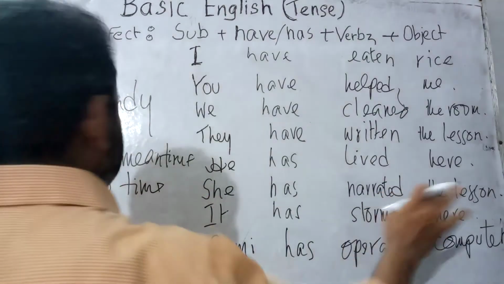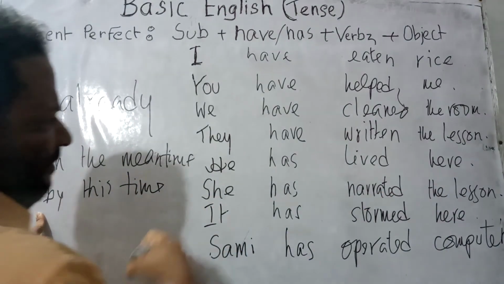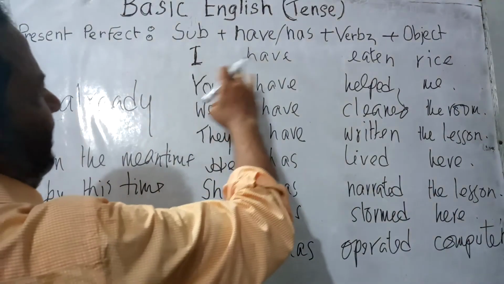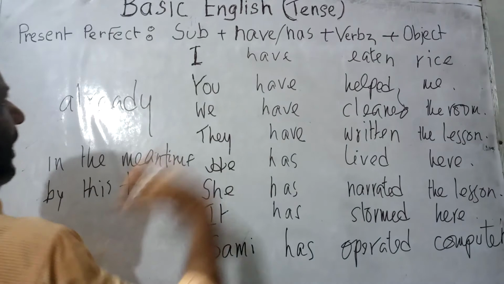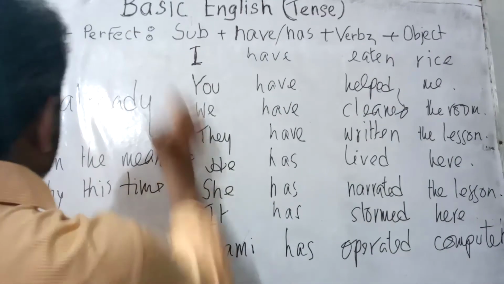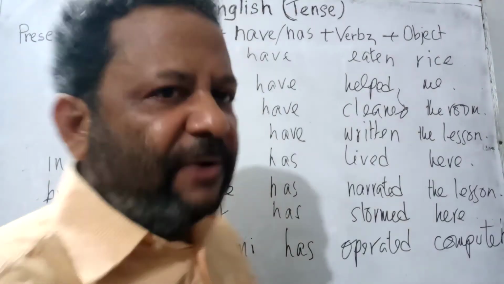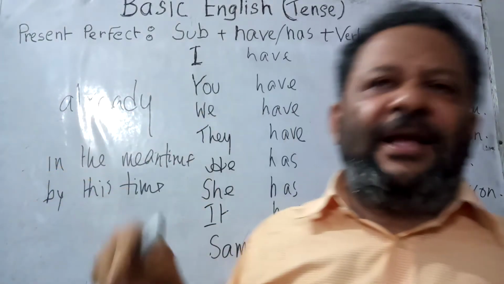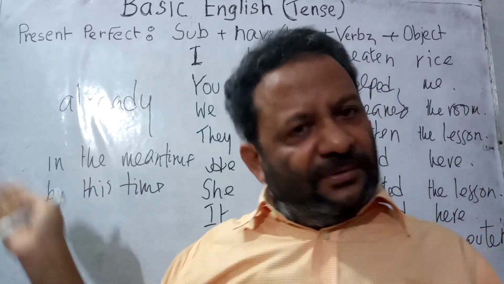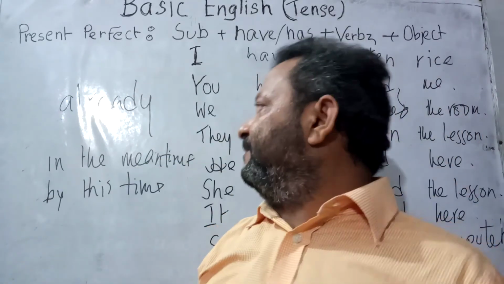Another one is by this time. She has narrated the lesson. I can say, by this time she has narrated the lesson. Or I can say, by this time I have eaten rice. Already I have eaten rice. In the meantime, I have eaten rice. These are actually, according to me, ornaments, and you can add beauty to the sentence. And when necessary, you can use them.